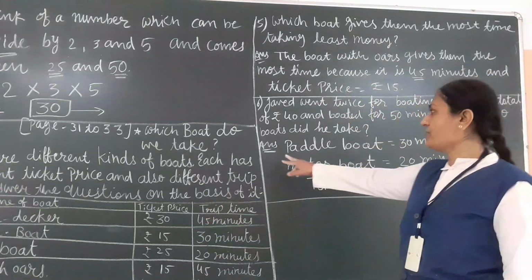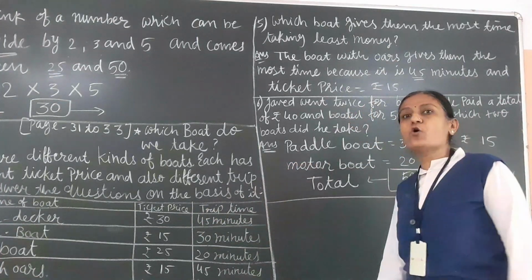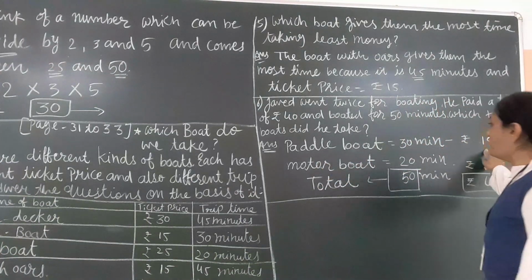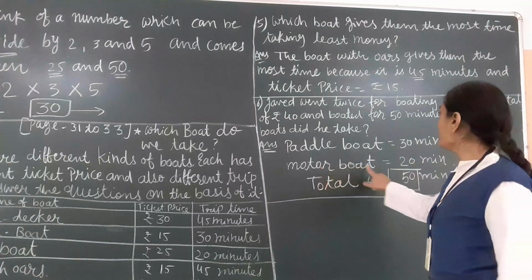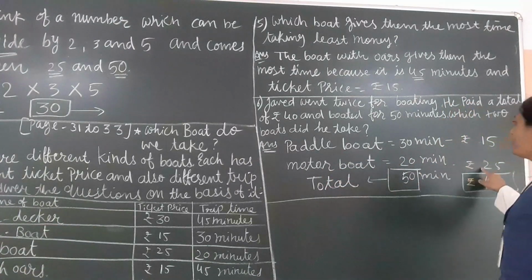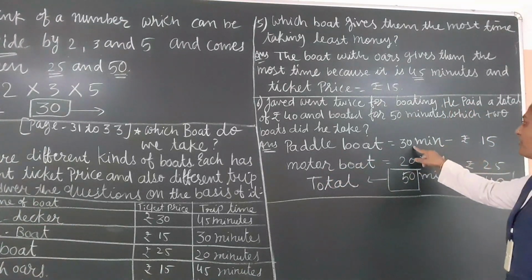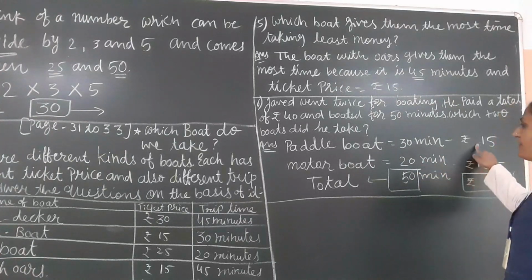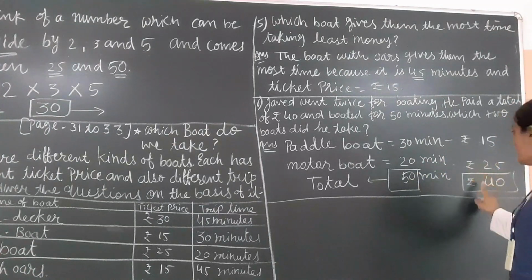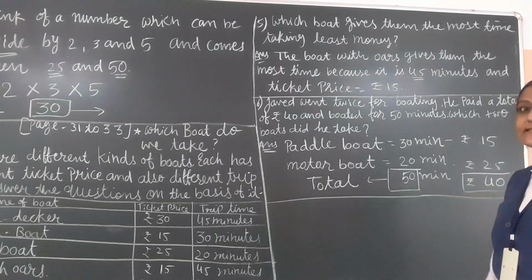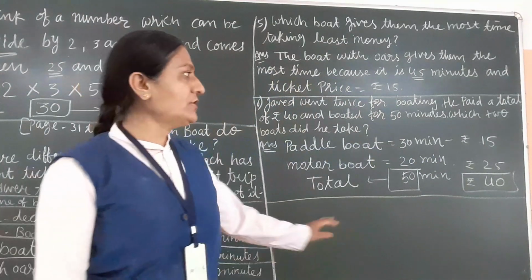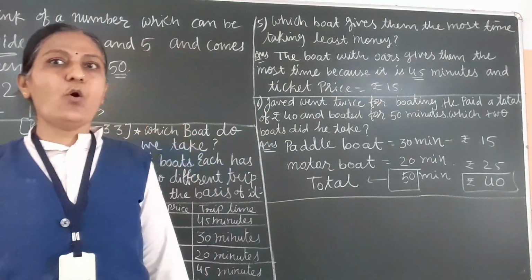So first of all we find out which 2 boats he took. Pedal boat is equal to 30 minutes and 50 rupees is there. Motor boat is equal to 20 minutes and 25 rupees is there. So 30 plus 20 minutes is equal to total 50 minutes, and 15 plus 25 is equal to 40 rupees. This way children enjoy the boating and all the questions about the boating are over.